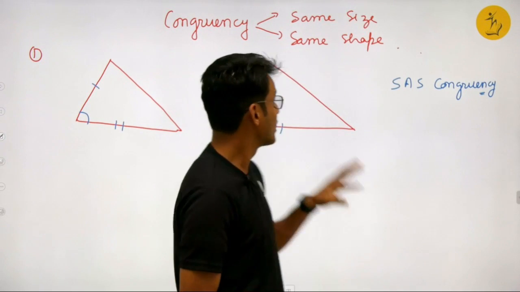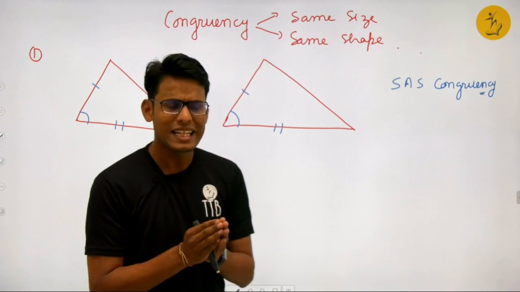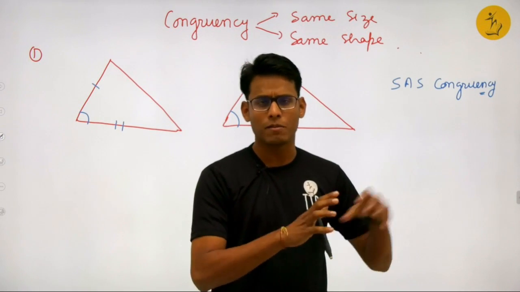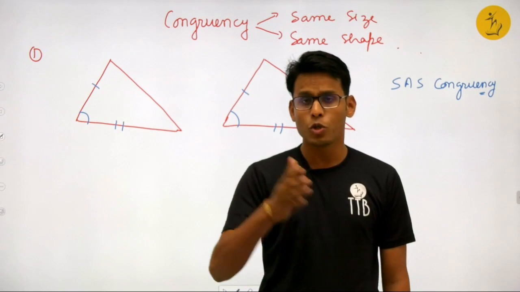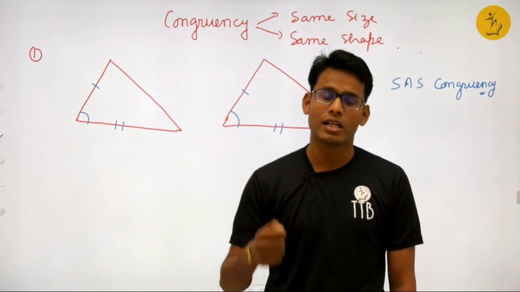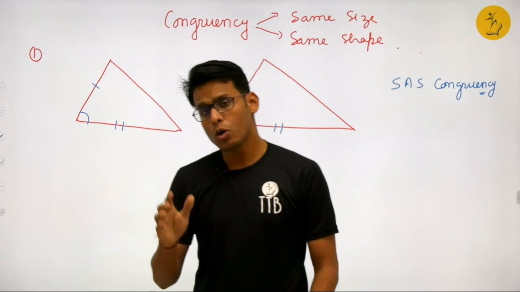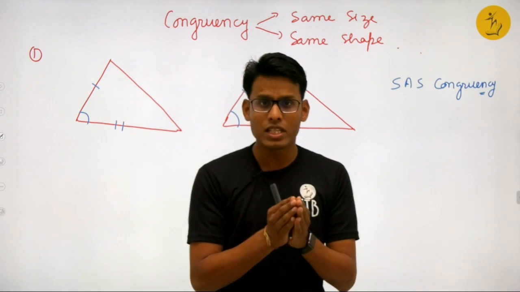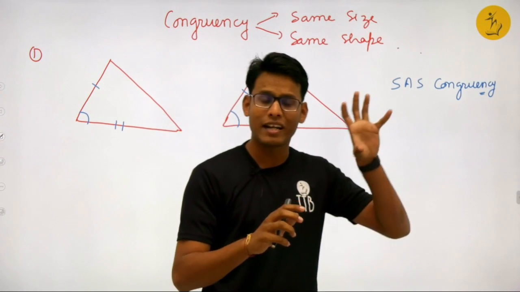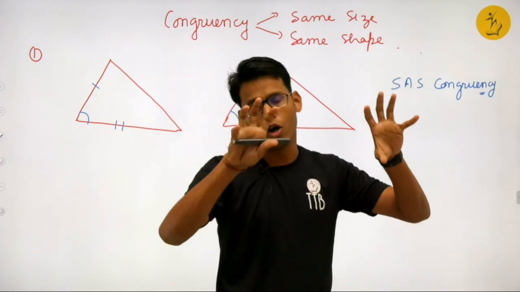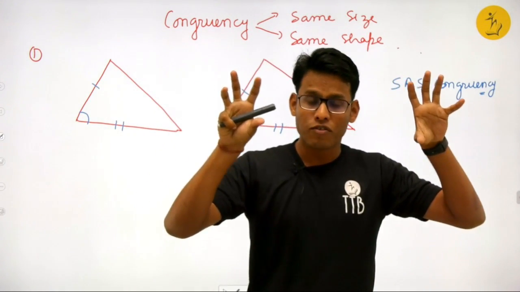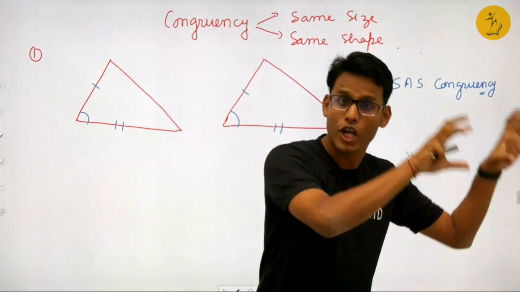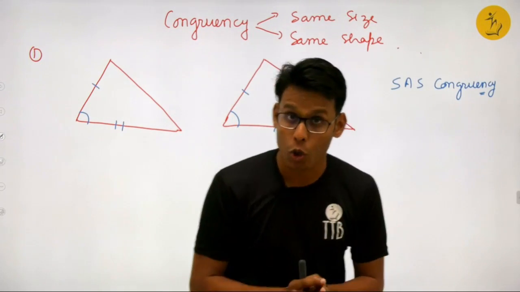Today we are going to deal with a very important notion of geometry, congruency, basically the congruency of two geometrical shapes. We are limiting our discussion to plane figures like triangles, quadrilaterals, pentagons, etc. Congruency is defined as follows: if two shapes, or two geometrical objects, are of the same size and same shape, then they are said to be congruent.